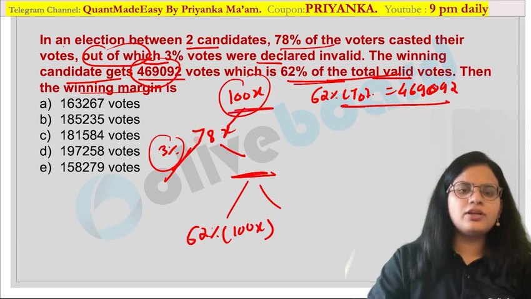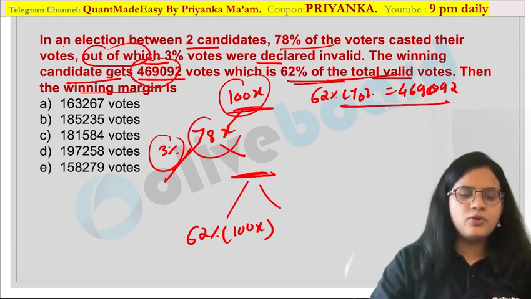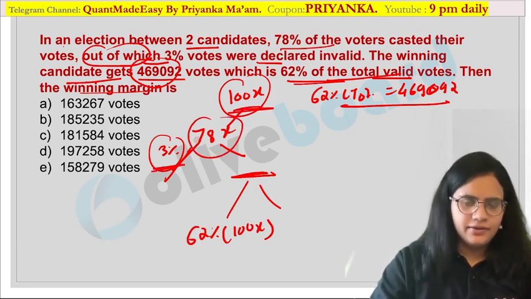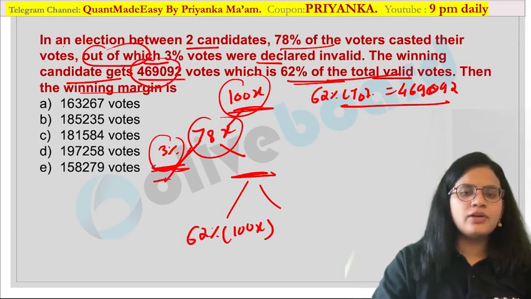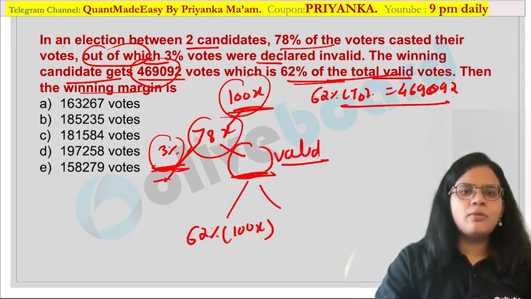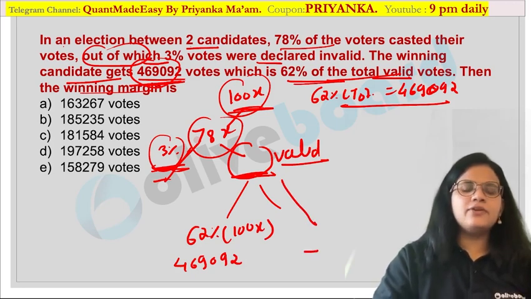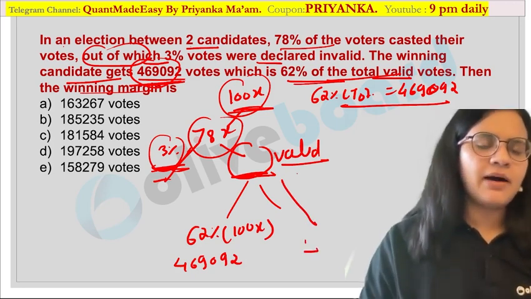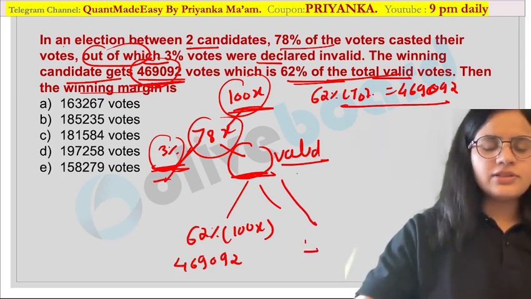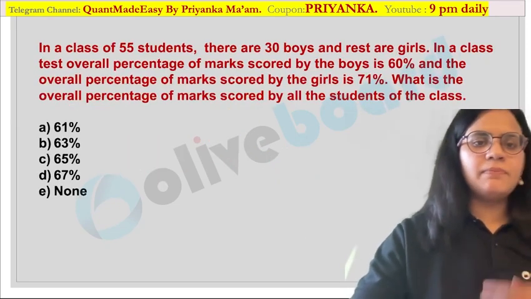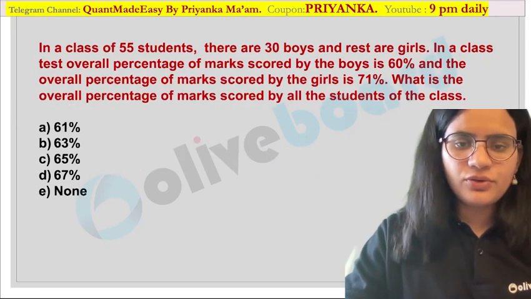If you know the total value, you can calculate how many of them are invalid. Okay, if invalid are known, definitely I can calculate valid. Out of valid, I know how much the winning candidate is getting. So this value is 469092. So the remaining value you can calculate based on this, and calculate the margin in this case. Okay, so this is your previous year question based on the pre-exam. I want all of you to try it.